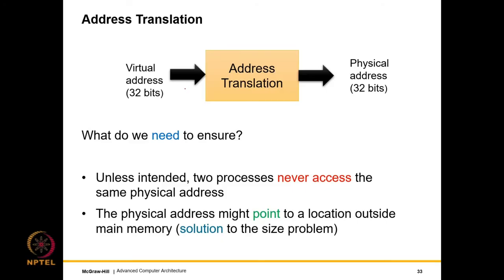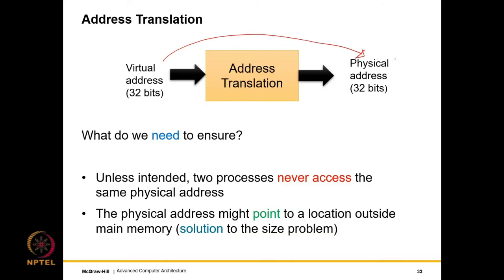So what am I saying? The program, the compiler and the processor all see the virtual address, which is 32 bits. Then the addresses go through a process of translation where the virtual address is converted to a physical address.